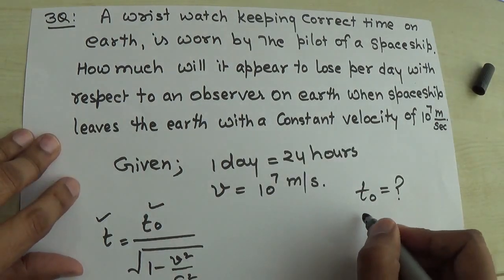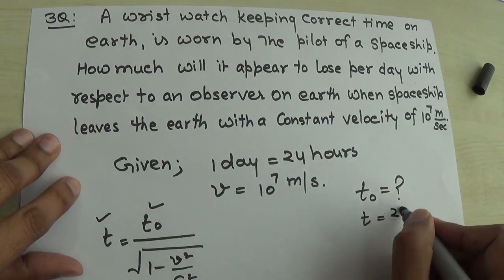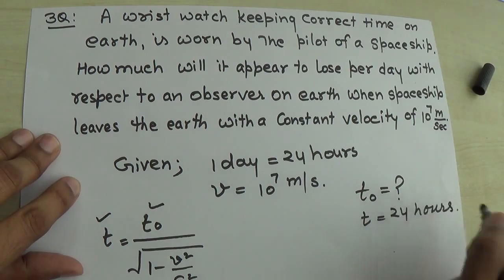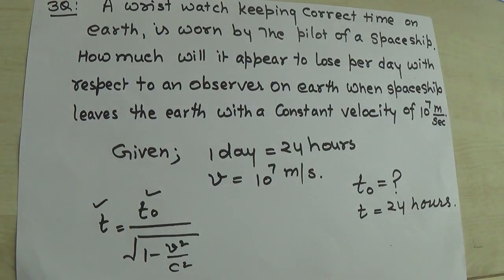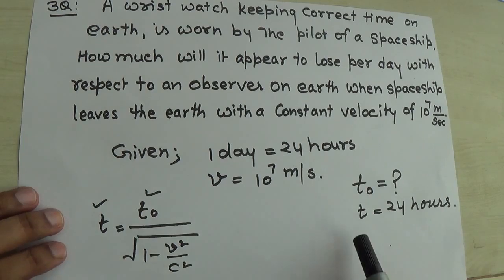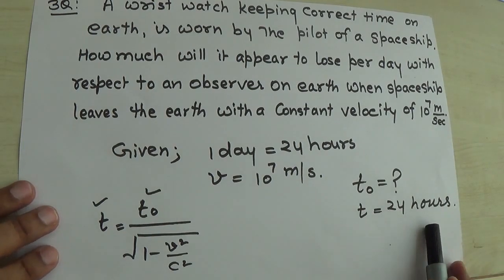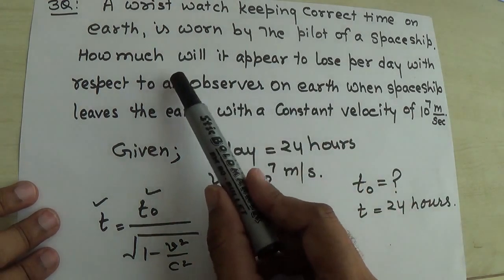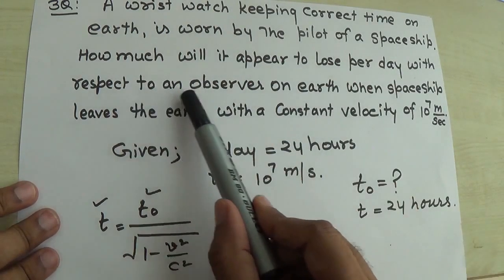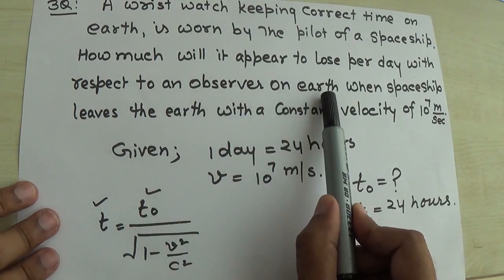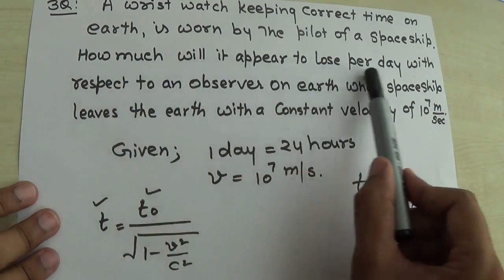And on the earth 1 day is equal to 24 hours. So this is the point only. The T naught we have to find out here, right? And T is 24 hours. The person who is on earth, for that 24 hours means 24 hours. 1 day is equal to 24 hours. So the point is related to the only moving frame. So how much will it appear to lose per day with respect to an observer on earth, right? So we have to find out here T naught.